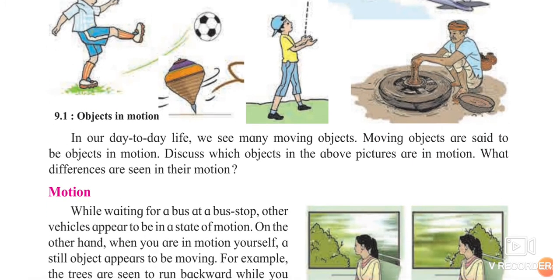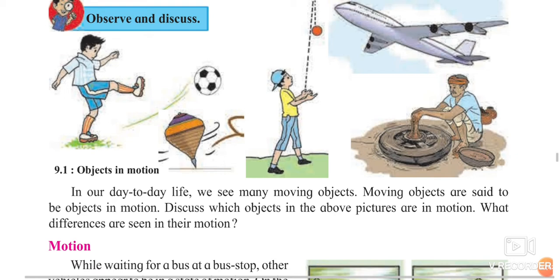So, in our day to day life, we see many moving objects. Moving objects such as vehicles, we are moving ourselves. Plants are moving? No, plants are not moving. Moving objects are said to be the objects in motion. So, always remember one thing, motion means what? When you are moving, when you are changing your place. So, the moving objects are said to be in motion.